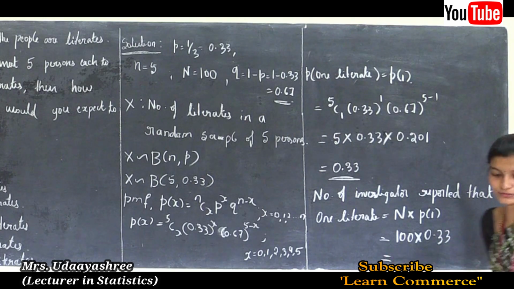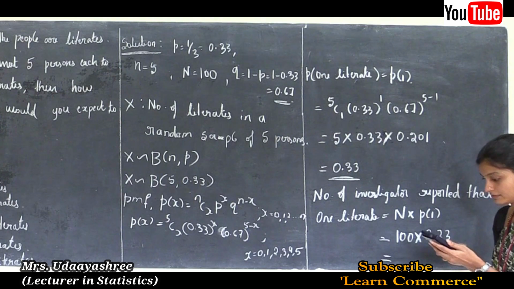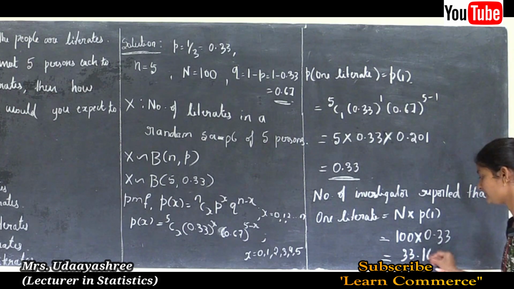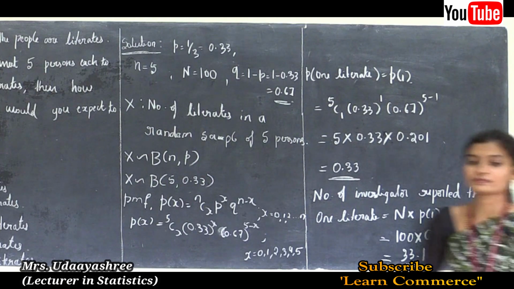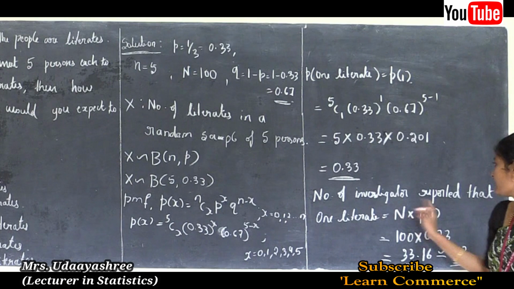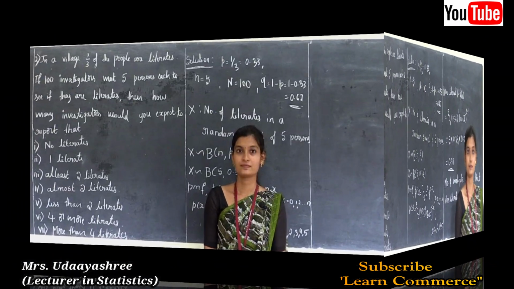This is equal to 100 into 0.33, which is 33.16. We can write approximately 33. This is the answer for the number of investigators who reported 1 literate, that is 33.